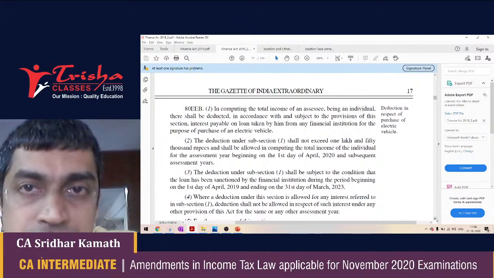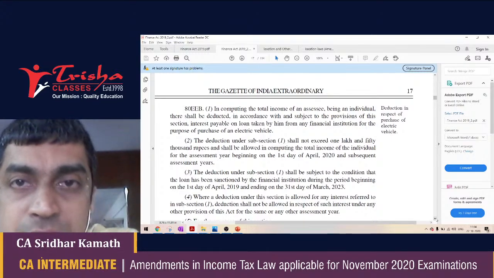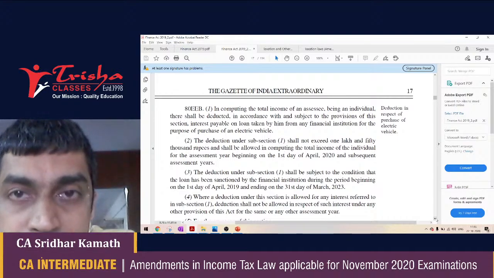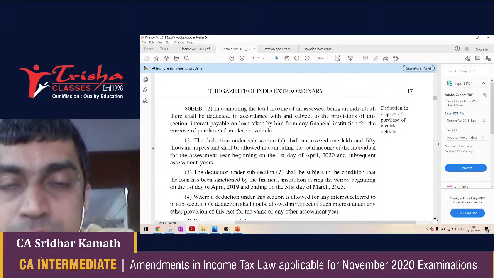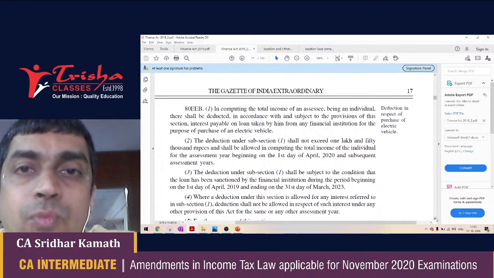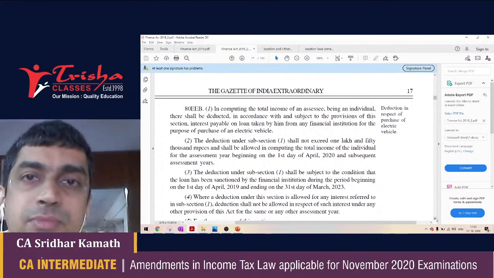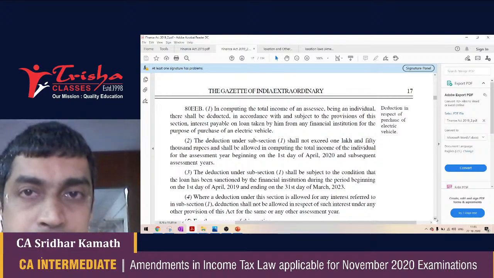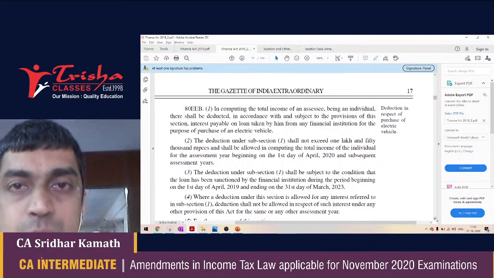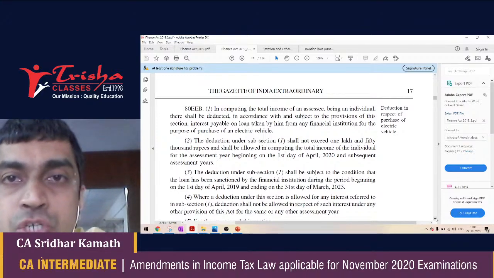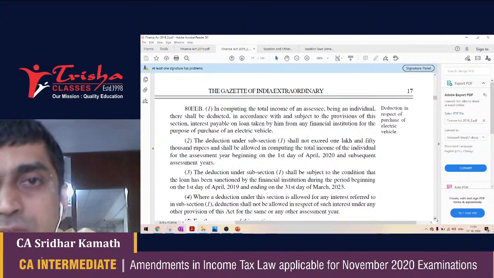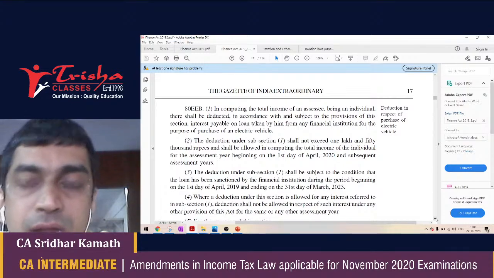If you take a loan for purchase of an electric vehicle, then the interest on this loan is deductible under 80EEB, subject to a maximum of 1,50,000. Okay, the maximum limit under 80EEB is 1,50,000. Subject to this maximum, interest on loan taken for purchase of electric vehicles is deductible under chapter 6A.